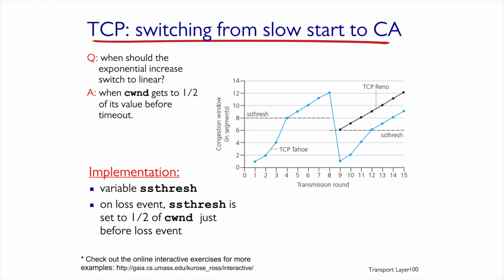In the case of TCP Tahoe, the congestion window size, the CWND, will be 1, and it will continue to grow to a value of 6. It will run slow start until the window size is equal to 6, and from there, enter congestion avoidance. In contrast, TCP Reno is more optimistic. It will reduce its congestion window by half, and from there it will start the linear window size increase. This is the change you see here in black.